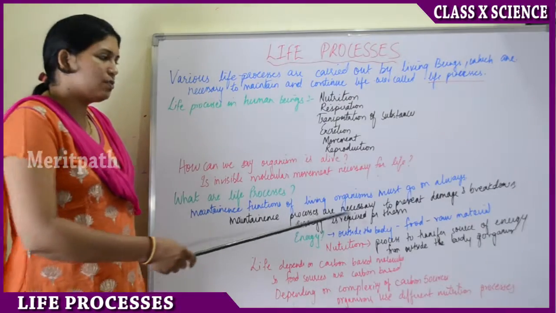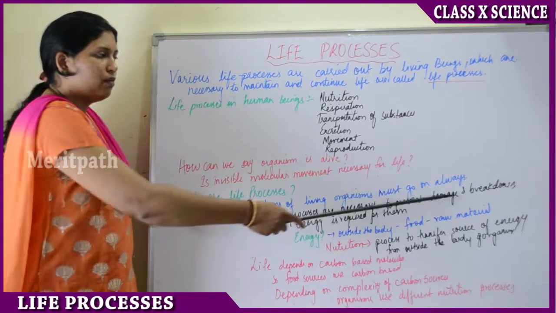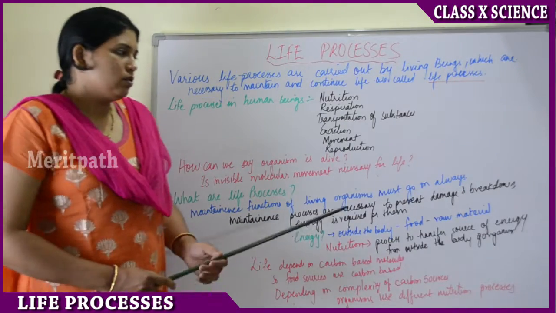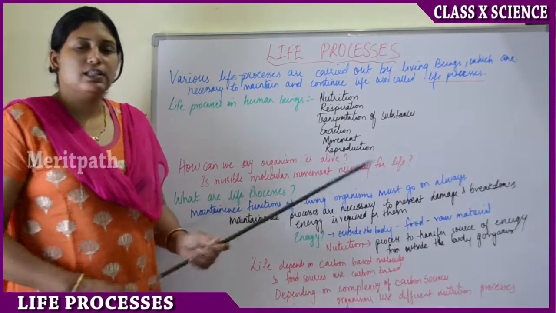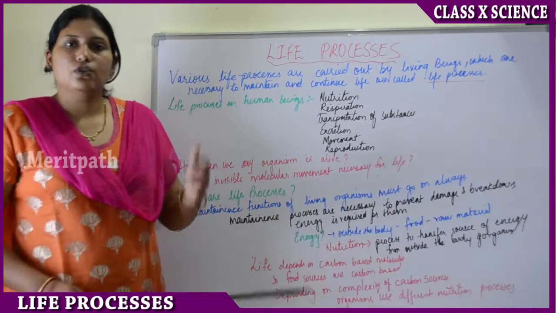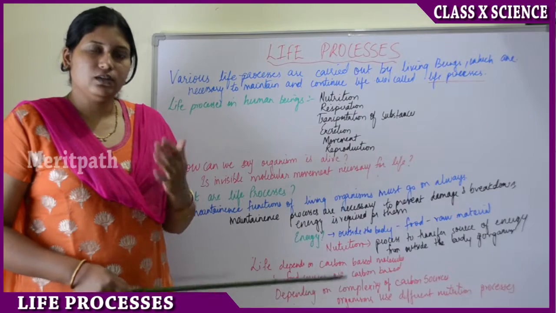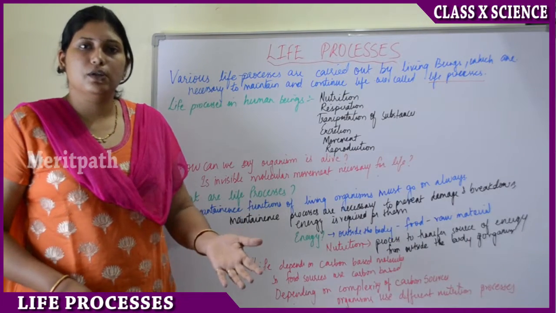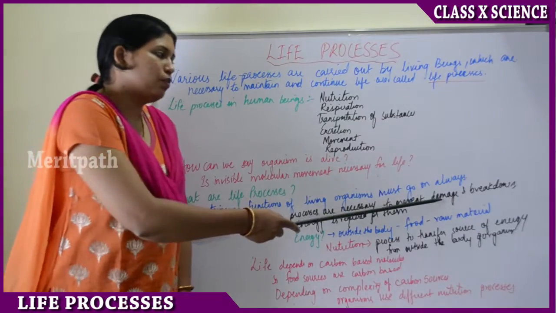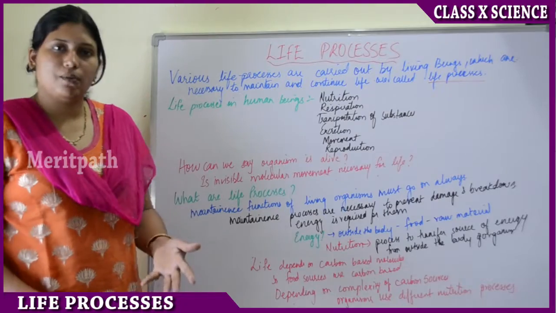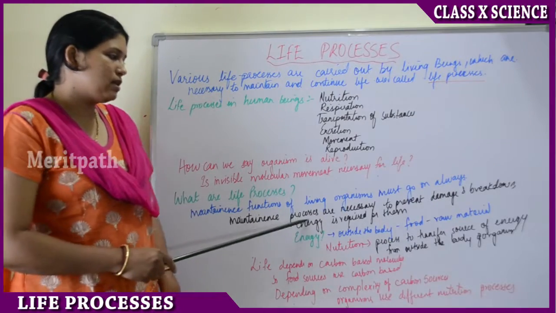So the maintenance processes are necessary to prevent damage and breakdown. As dead cells are removed from the body, there is a need for the formation of new cells and repair. So to prevent damage to the body and breakdown of the body, new cells need to be formed. That is how maintenance processes occur.